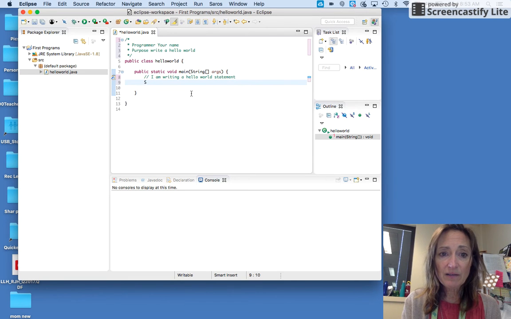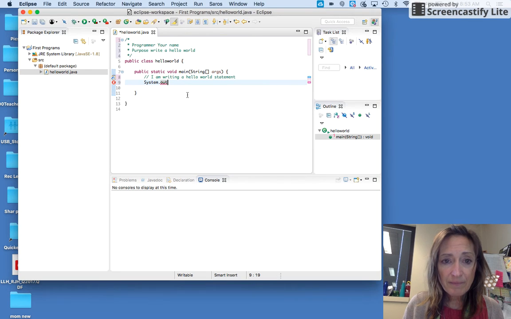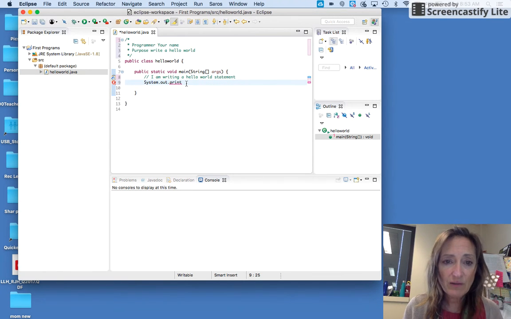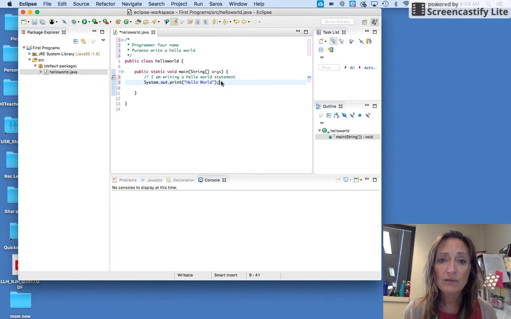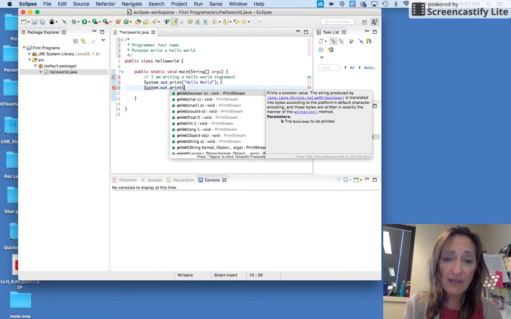And in Java, the word System with a capital S, dot is a method selector. We'll talk about that later. Out dot print, and notice how all these different print statements are being suggested to me. If you just click off of that for now, that's fine. So you can print something like Hello World, and all statements end with a semicolon in Java. So notice how I put that in quotation marks and it turned blue because I literally want the words Hello World to pop up. Or I could say System.out.println.